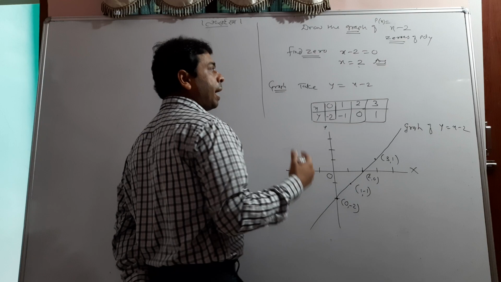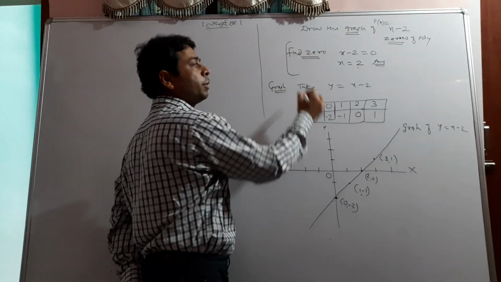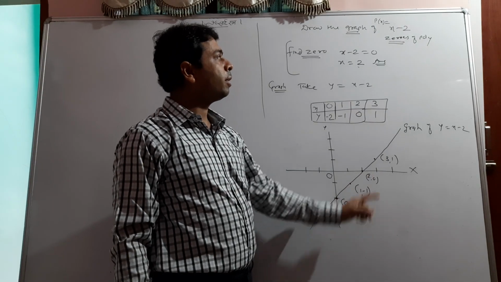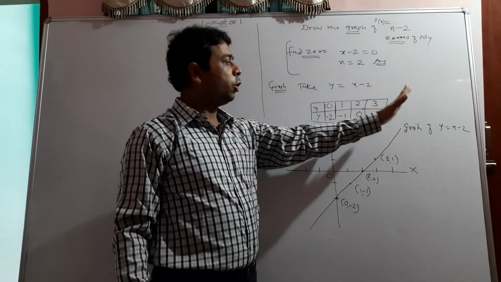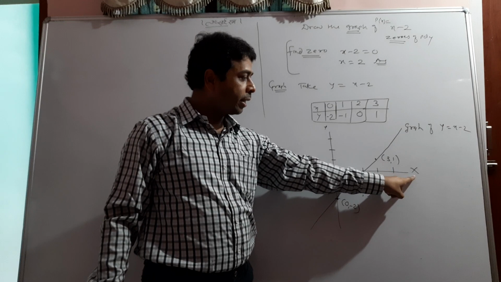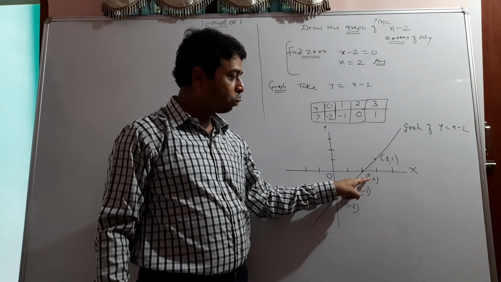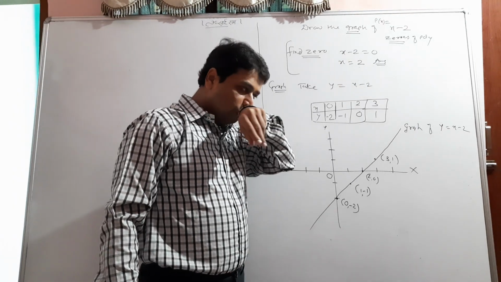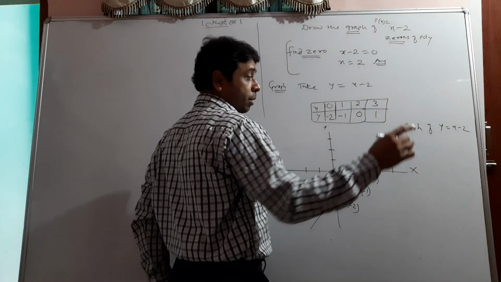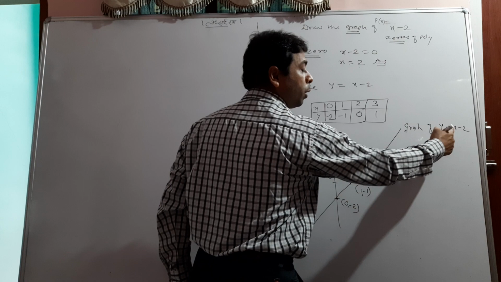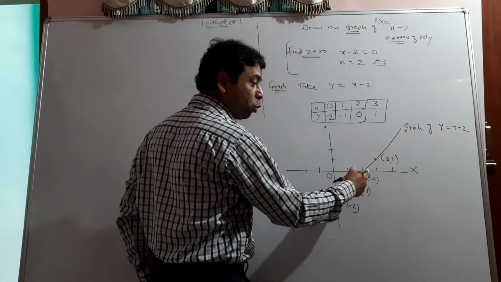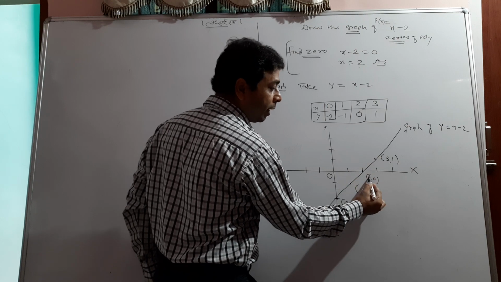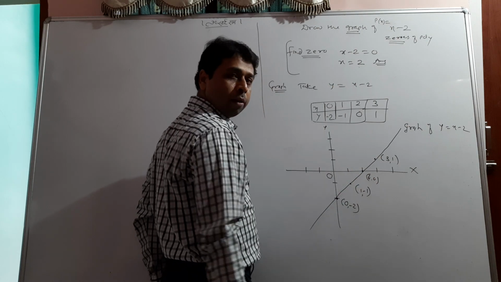Now examine that properly and see that part. I am telling you one thing: this is a zero and your graph is intersecting the x-axis at 2 also. This and this are the same. The conclusion is, the graph of your polynomial intersects the x-axis at the point which is none else than the zero of the polynomial.